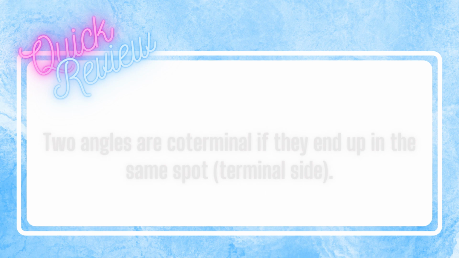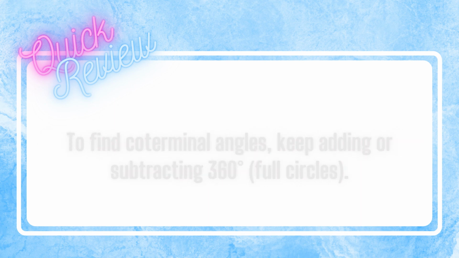Two angles are coterminal if they end up in the same spot. So if they end up on the same terminal side. To find coterminal angles, keep adding or subtracting full circles. So keep adding or subtracting 360 degrees until you find an angle measure that lies between 0 degrees and 360 degrees.